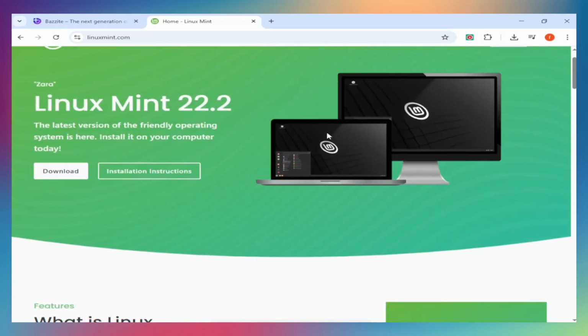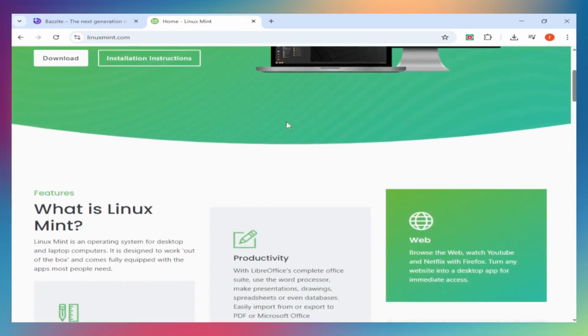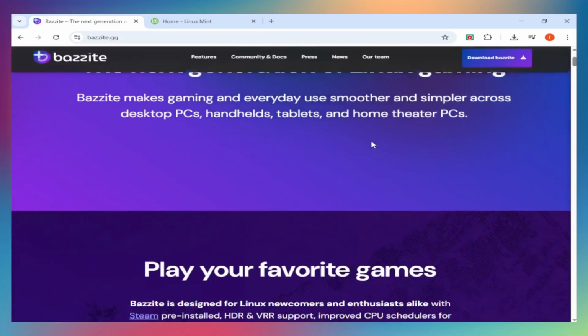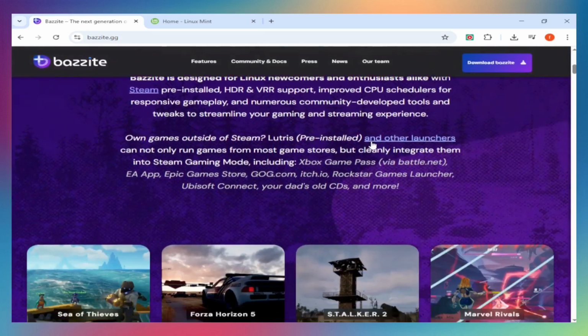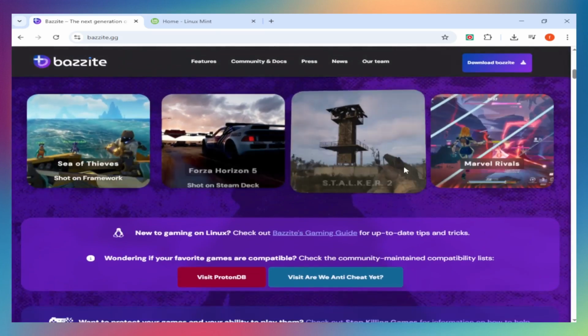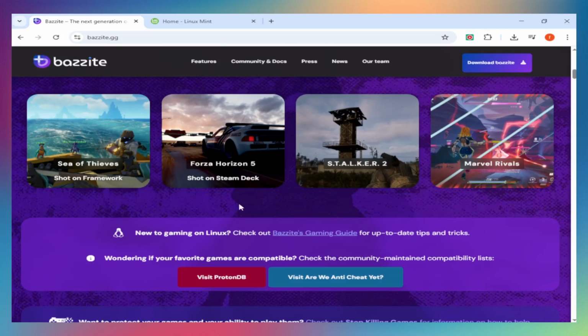Linux Mint is a traditional desktop distro based on Ubuntu LTS, stable, familiar, beginner-friendly. It's designed for general computing with 5 years of support. Bazzite is a gaming-focused immutable system built on Fedora Atomic, pre-configured for gaming with Steam, drivers, and gamepad support out of the box. Here's where they actually differ.